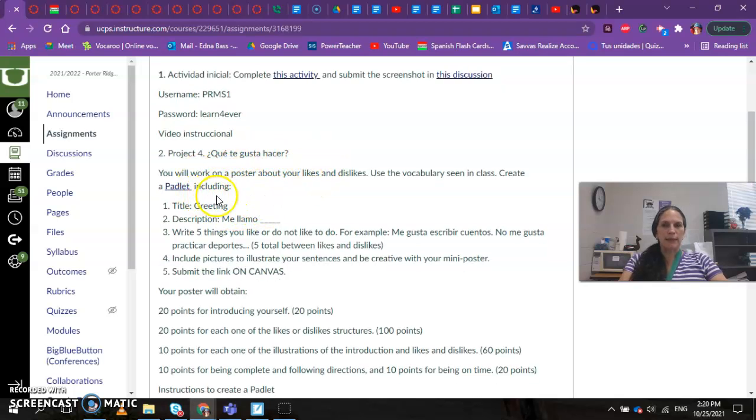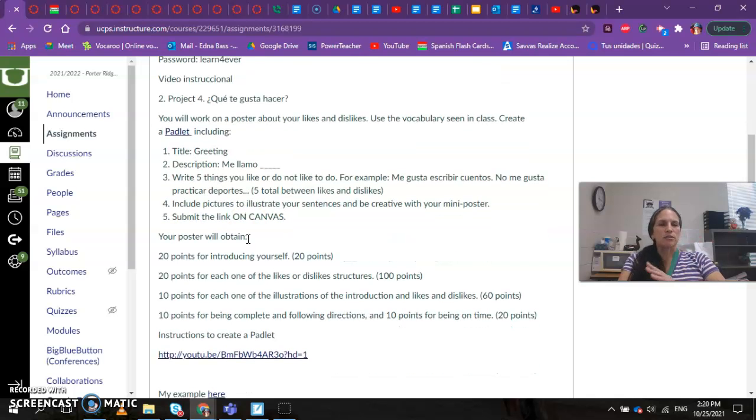You're going to create a Padlet. It's a new tool. You know that I like trying new tools. This one is more simple than the Prezi. That was a complication for some. And what you're going to do is you're going to write 5 things. You're going to find 5 things that you like to do or you don't like to do.